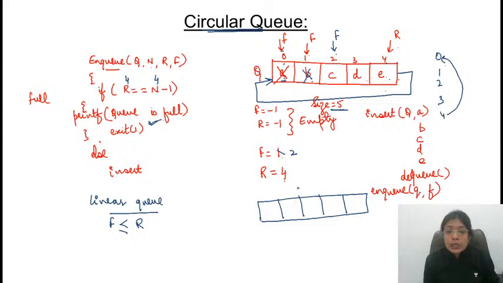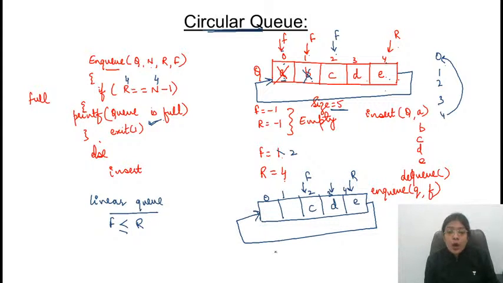Front was pointing to 2. We had C, D and E. Rear was pointing to 4, 3, 4. This was 0 and 1. So it will increment the value of rear. Rear की value को update करेगा.